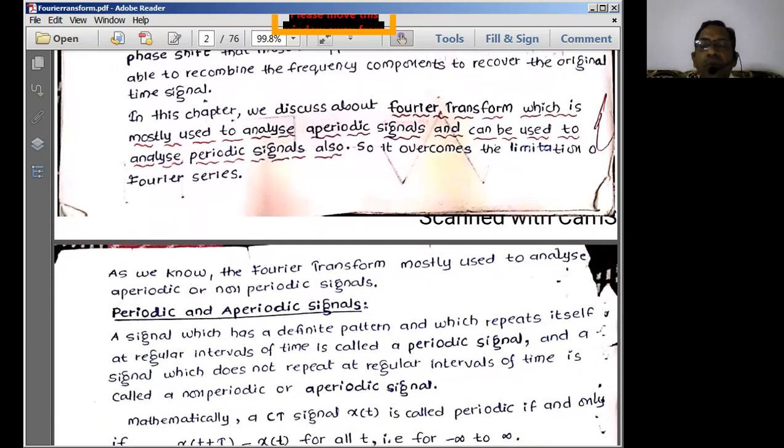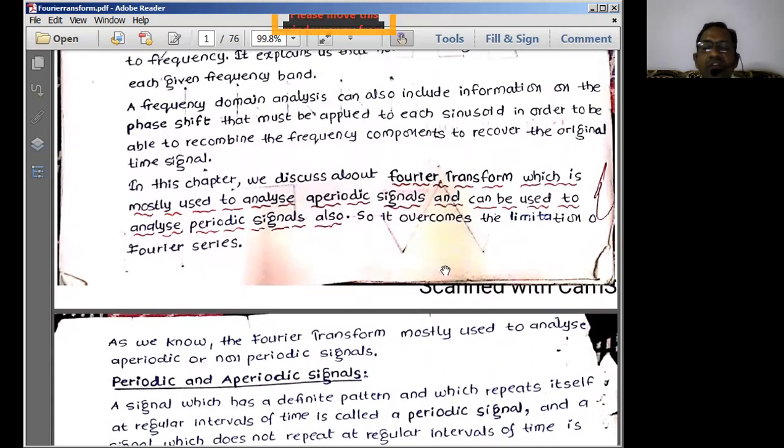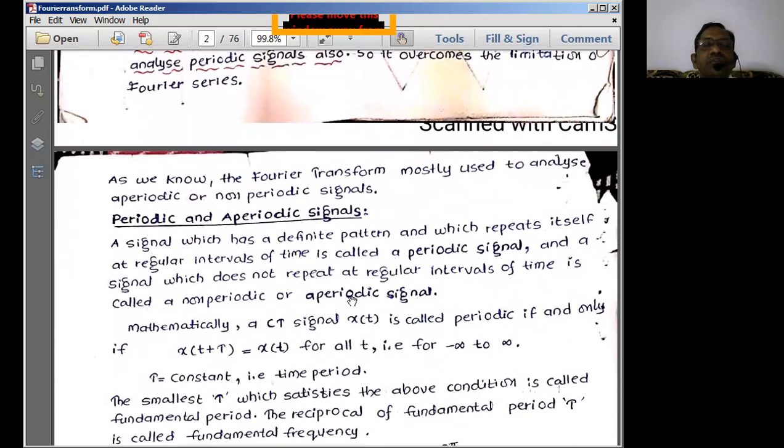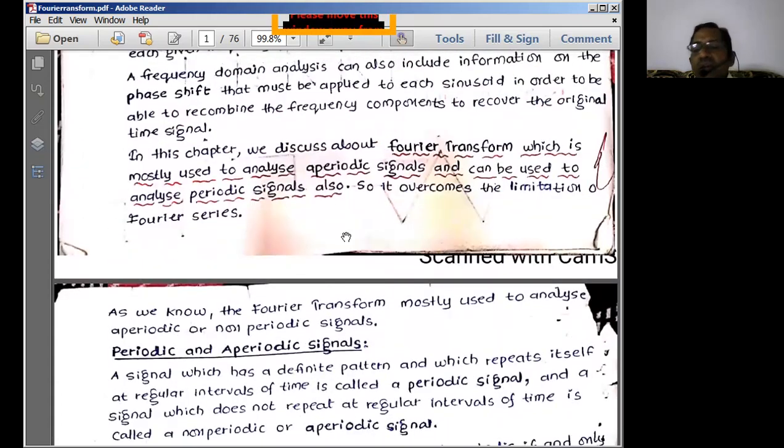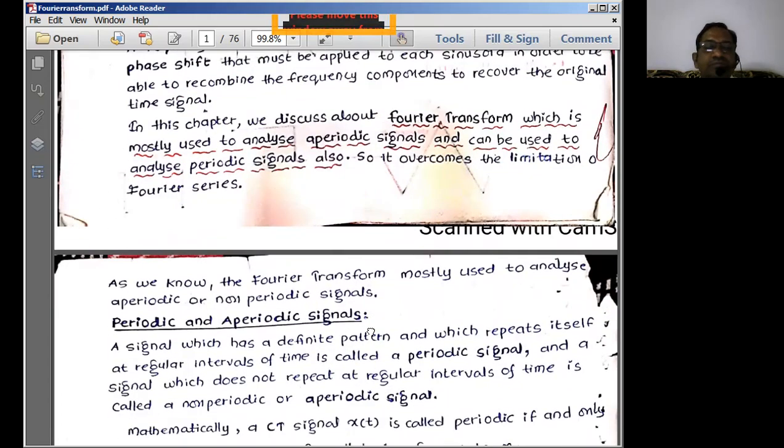So what is the point you have to remember from the examination point of view for defining the Fourier transform? In this chapter we discuss the Fourier transform, which is mostly used to analyze aperiodic signals, and can be used to analyze periodic signals also. So it overcomes the limitations of the Fourier series. That is, in short, the Fourier series usage.